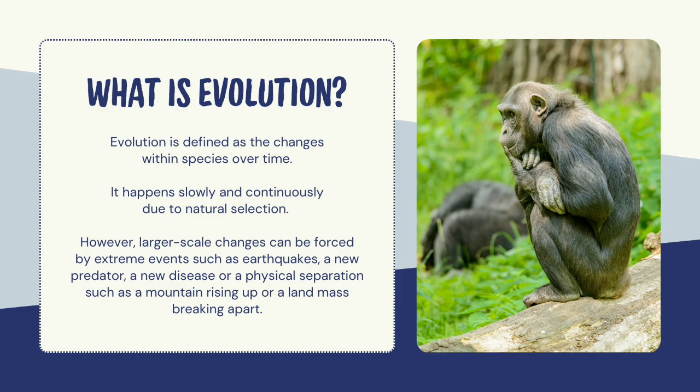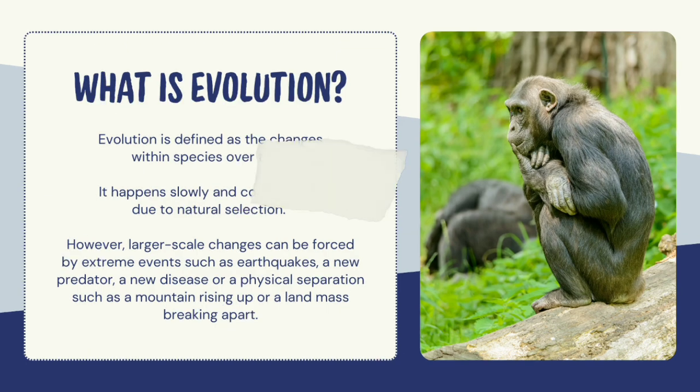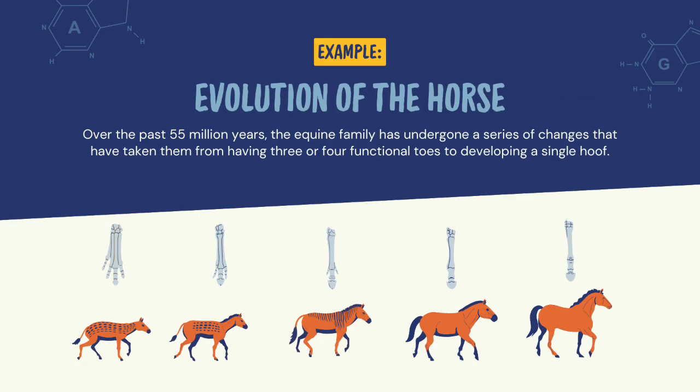It happens continuously and slowly due to natural selection. However, larger scale changes can be forced by extreme events such as an earthquake, a new predator, a new disease, or physical separation such as a mountain rising up or a land mass breaking apart. So here is an example: evolution of the horse, and another example.